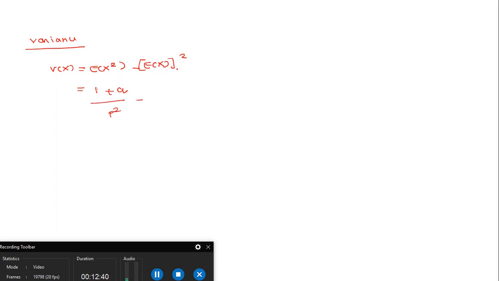The answer for E of x is 1 by p, so (1 by p) the whole square, since we have the square over here. Taking the common denominator p square, we have 1 plus q minus 1. 1 and negative 1 get cancelled, and the answer is q divided by p square. So this is the variance of the geometric distribution.